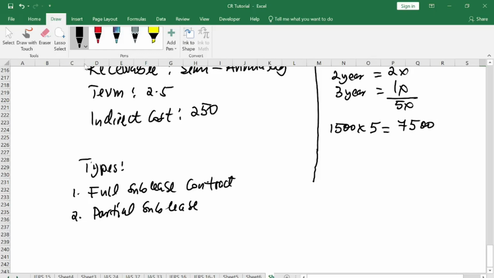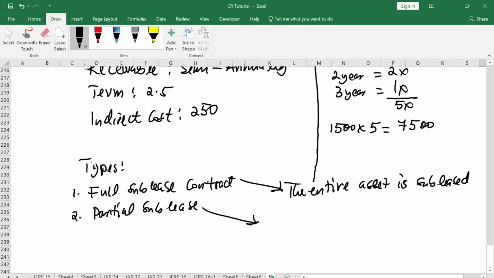Under the full sublease contract, it means the entire asset is sublease. But when you come to partial, it means part of the asset is sublease.